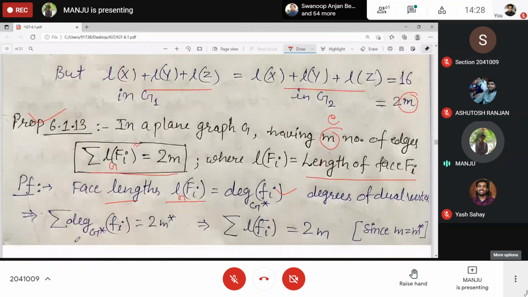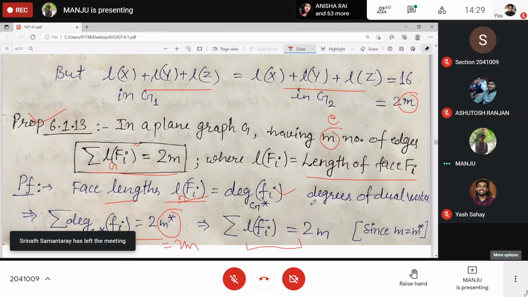And you know that by the degree sum formula, this will be 2 into m star, but m star is the same as m. That's why it is 2 into m. And this is the same as the length. By putting this value, we finally got that the sum of lengths of Fi is twice m. Clear? Yes, ma'am.